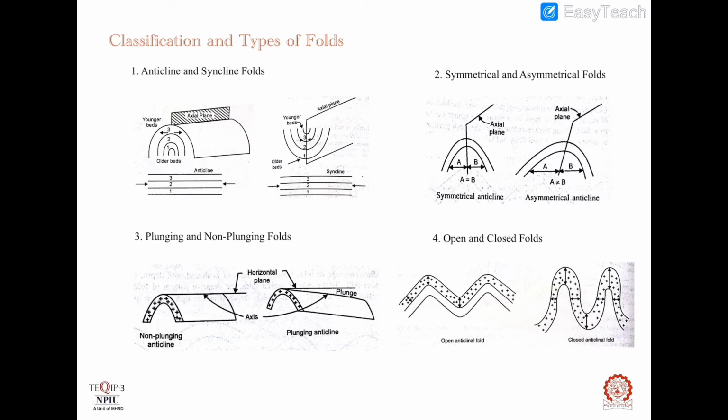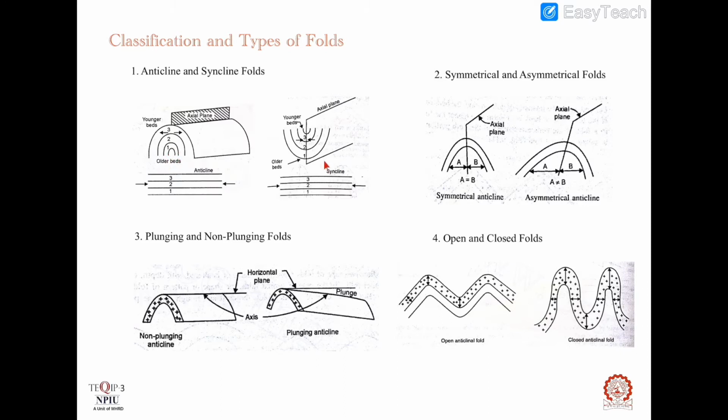When the beds are bent in upward direction, the resulting fold is called anticline. This fold is convex upwards. Naturally, in such a fold, the older beds occur towards the concave side.